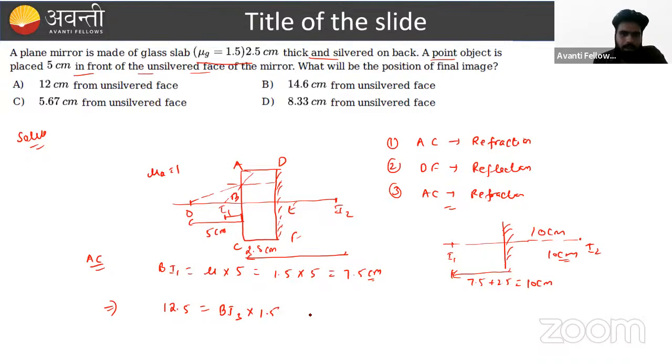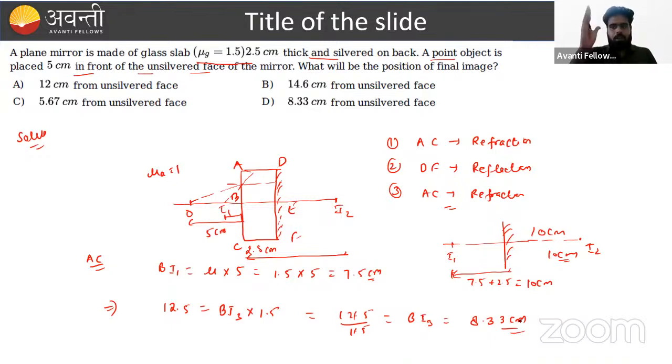So 12.5 divided by 1.5 is our BI3, and if we solve it, we get 8.33 centimeter. I hope this is clear. Firstly refraction from the plane slab, then reflection from the silvered portion, again refraction from the plane slab. In this way we get the answer 8.33 centimeter from the unsilvered portion.